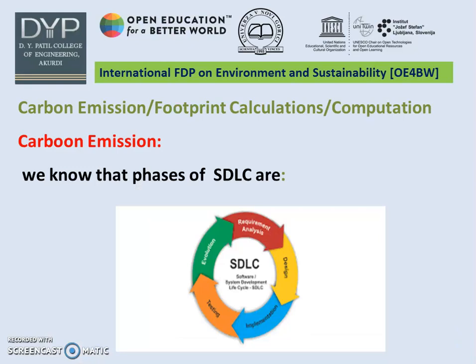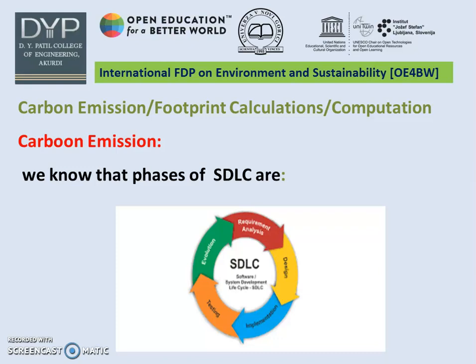Then there are various techniques and ways to calculate the carbon footprint or carbon emission in software engineering. We know that there are various stages of software development like requirement analysis, design, implementation, testing and evaluation, and then deployment.